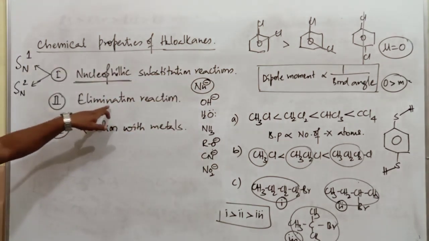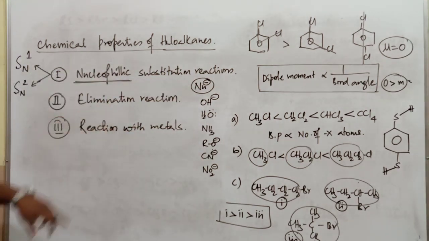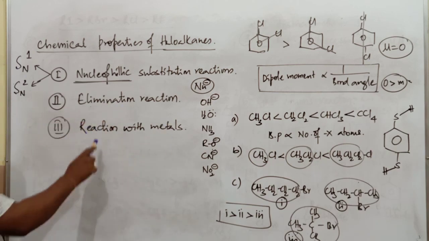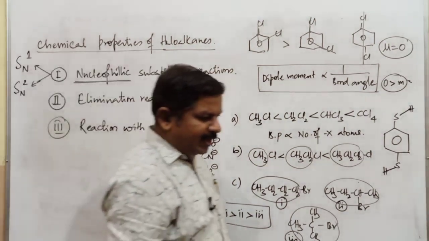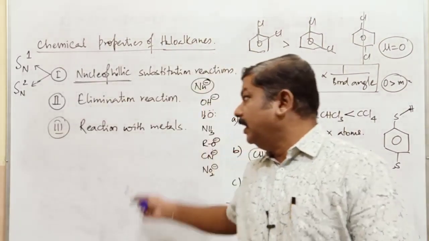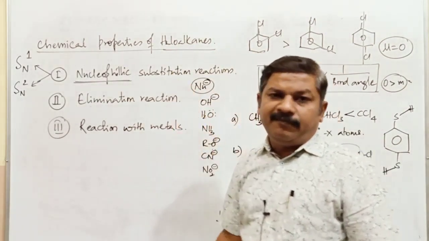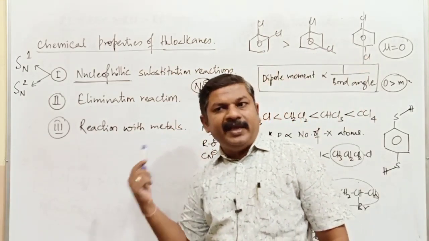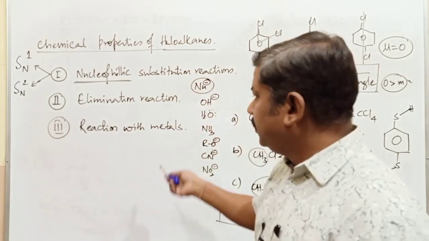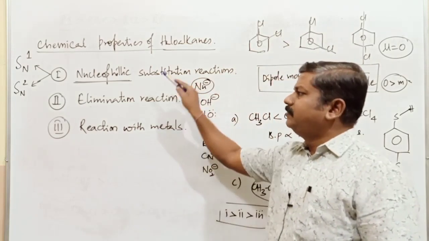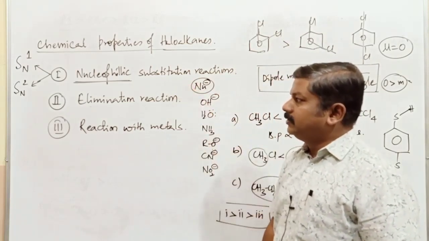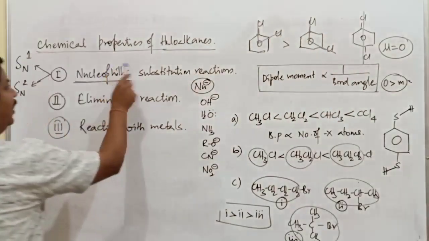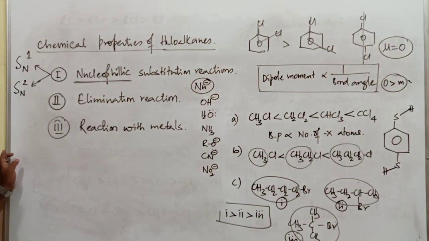After that, we have to go with elimination reactions of alkyl halides, and reaction with metals. This is applicable for both haloalkanes as well as haloarenes. Here also we come across a number of named reactions, like Wurtz reaction, Wurtz-Fittig reaction, Fittig reaction, Ullmann reaction, so many types of named reactions are also there. So now we have to start with nucleophilic substitution reaction.